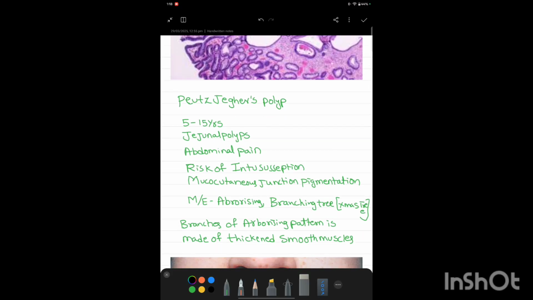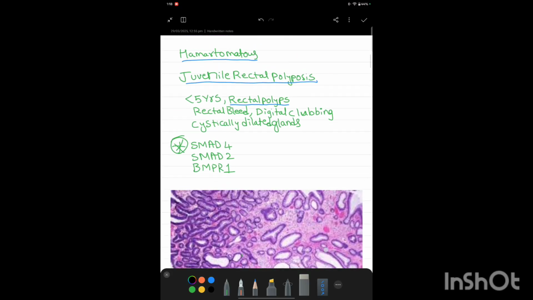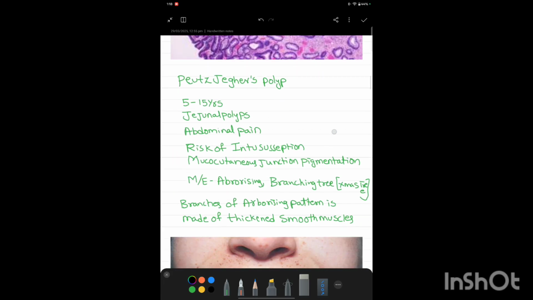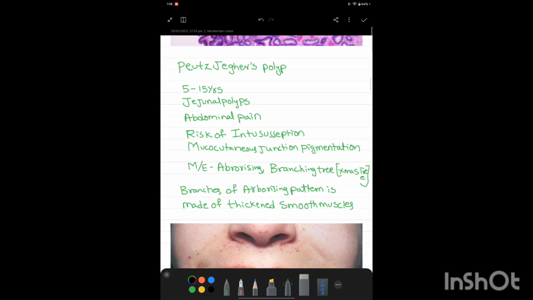Peutz-Jeghers polyp. See, juvenile rectal polyposis was at 5 years of age. Here, the Peutz-Jeghers polyp usually occurs at 5 to 15 years of age, usually 11 years is what we say.